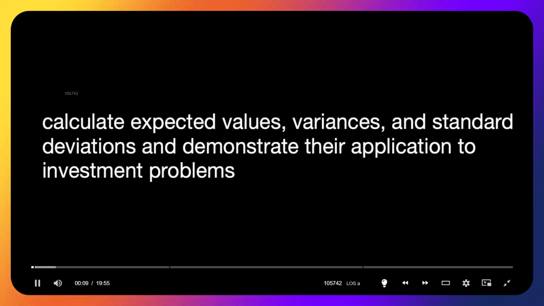Our learning objective here has the keyword calculate in it. Calculate expected values, variances, and standard deviations, and demonstrate their application to investment problems.